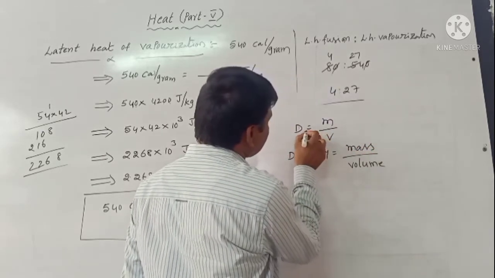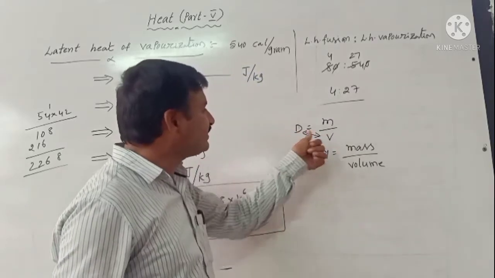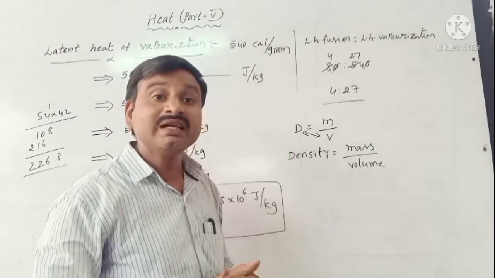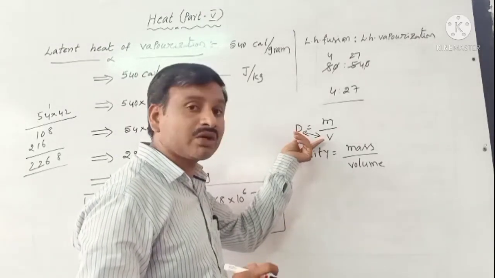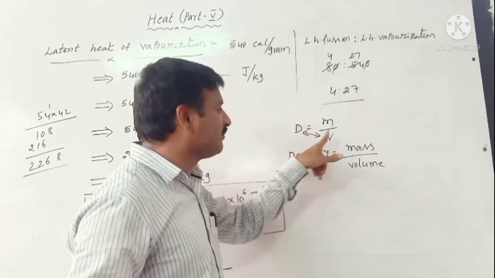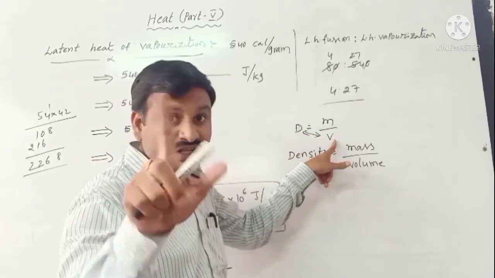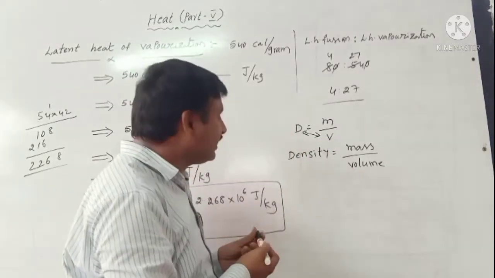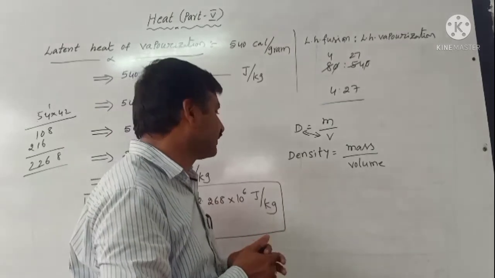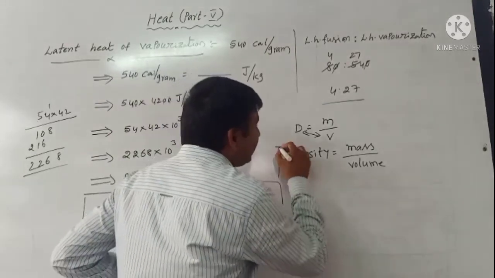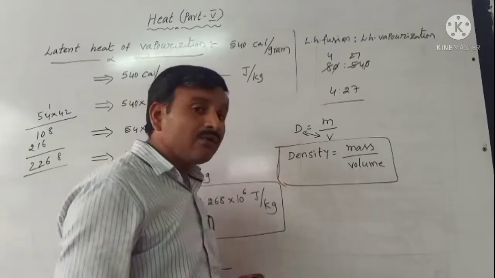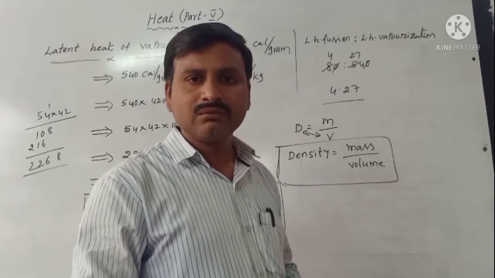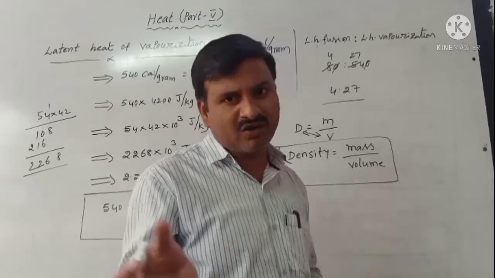What is the relation between these two? Density and volume are inversely proportional. Inversely proportional means if density is maximum, volume is minimum, and if volume is minimum, density is maximum. So here we are talking about ice cubes. Ice floats on water because it has less density.